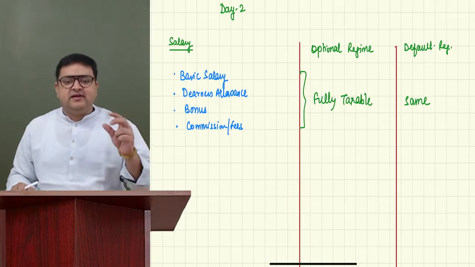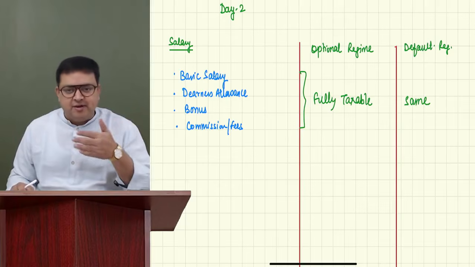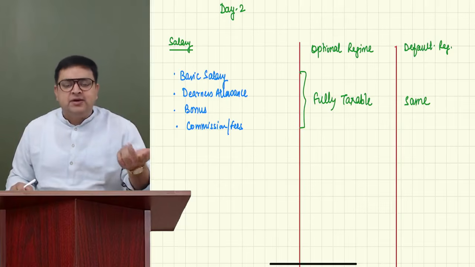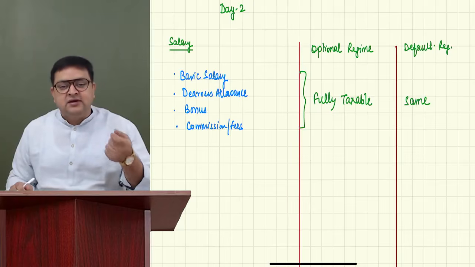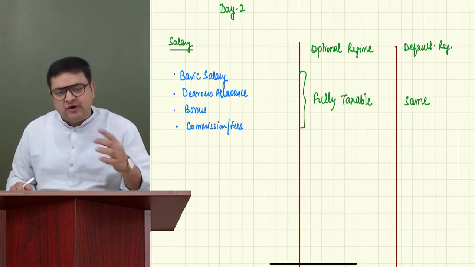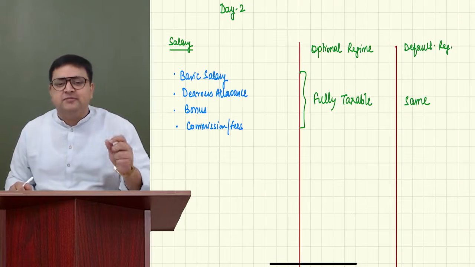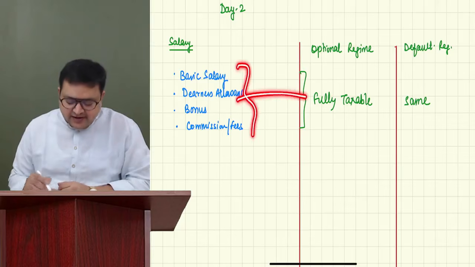Whenever you see your basic salary, it depends on for how many months you are getting it. If it is for the complete year, multiply by 12. But in some cases, the assessee has left the job or joined the job in between, so you have to calculate it accordingly as per the number of months. But whenever you are receiving these, make them fully taxable.